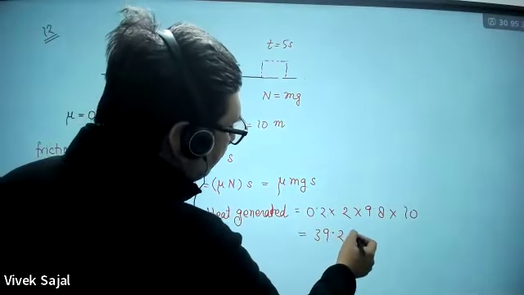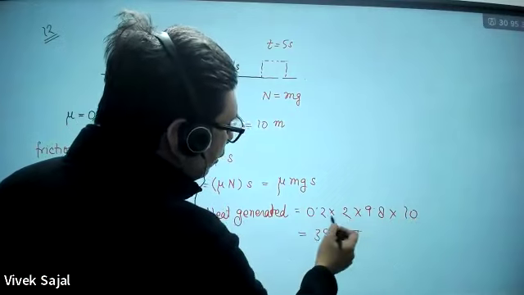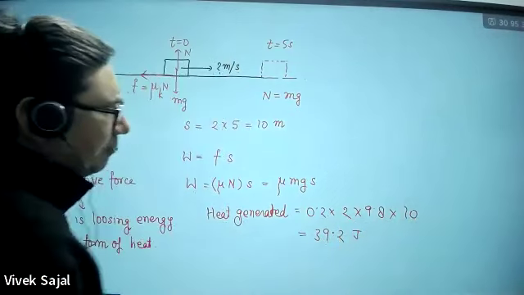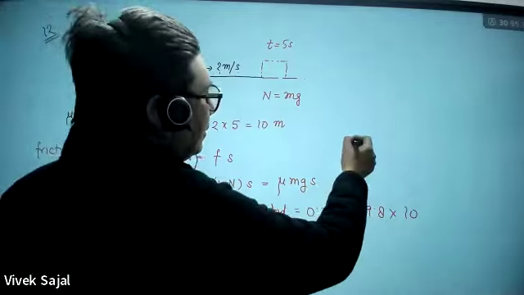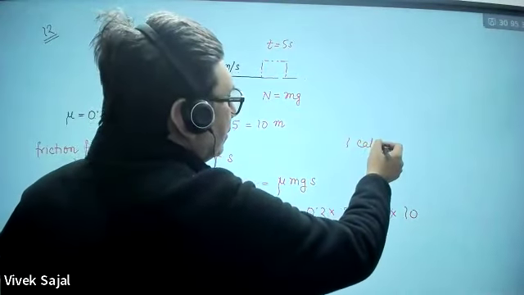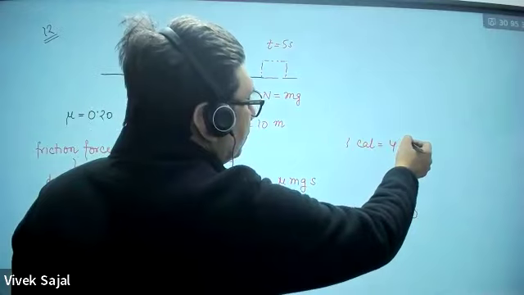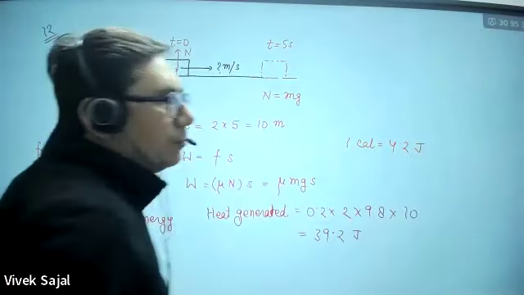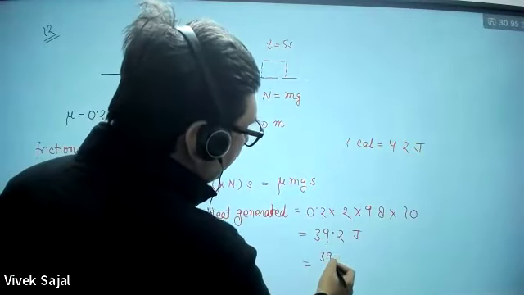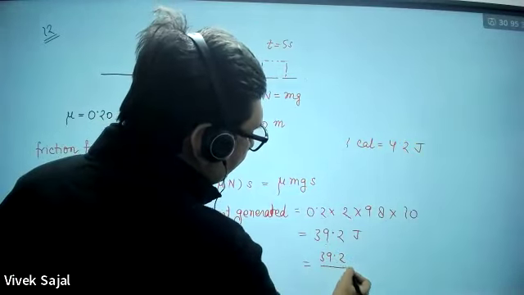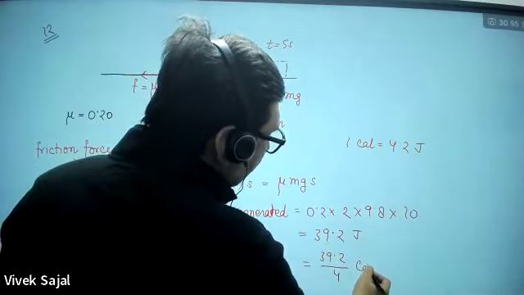39.2 joule. Okay? This is 2 into 4, 10, 40. So it will be a little bit less than 40 joule. Okay? And 1 calorie is equal to 4.2 joule. Okay? You know this conversion factor. So if I divide this by 4.2, then your answer will be in calorie.